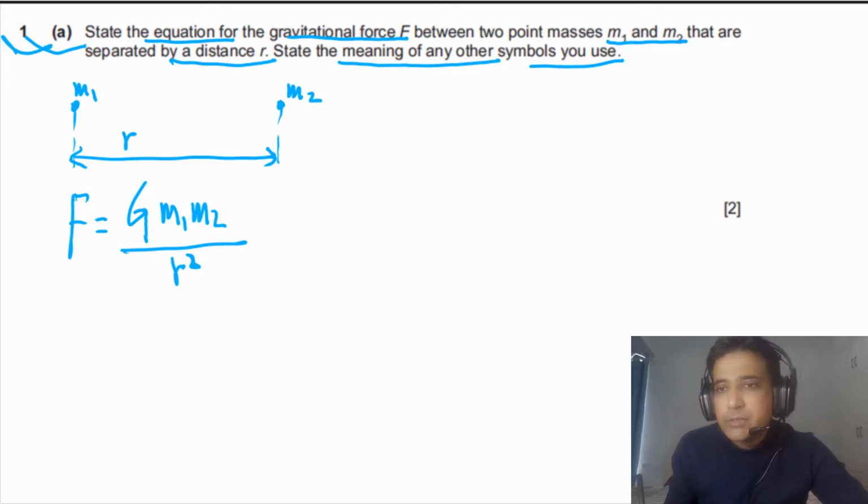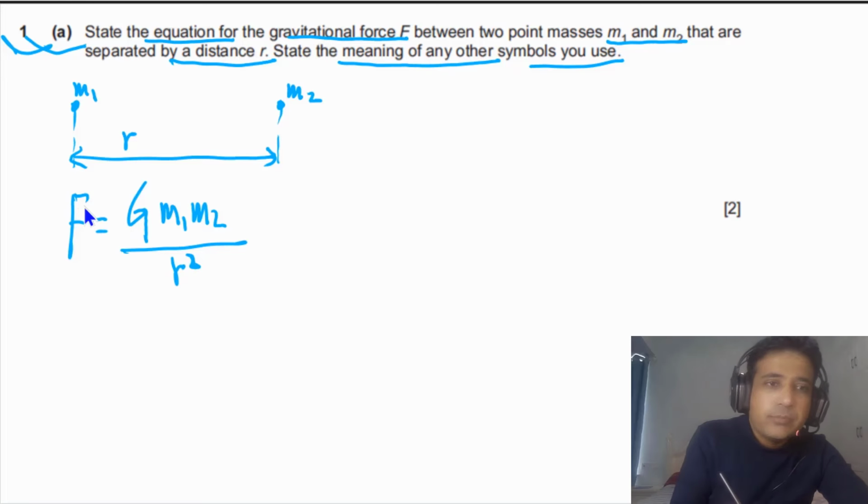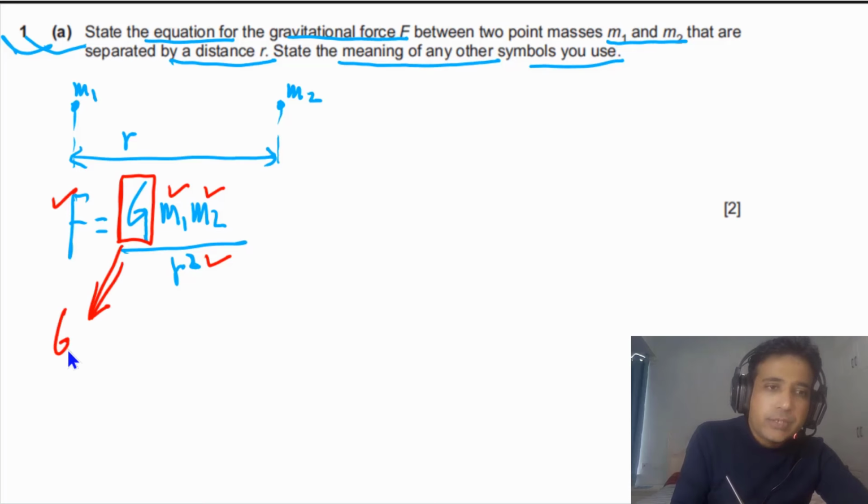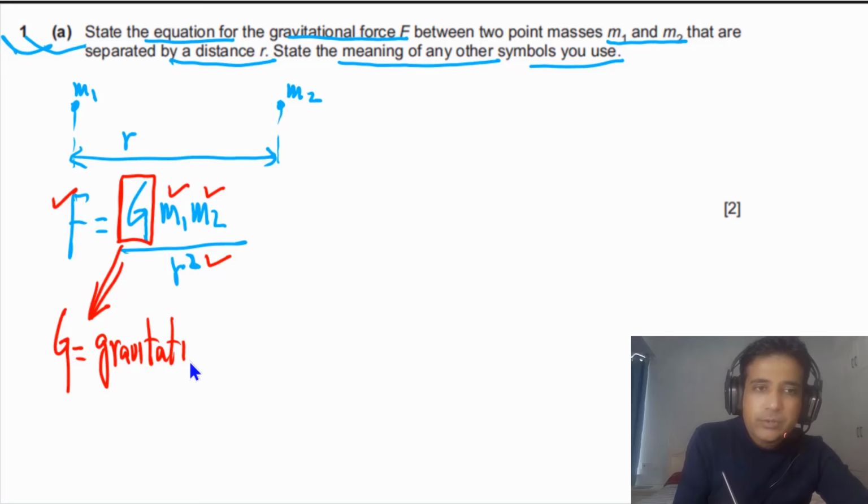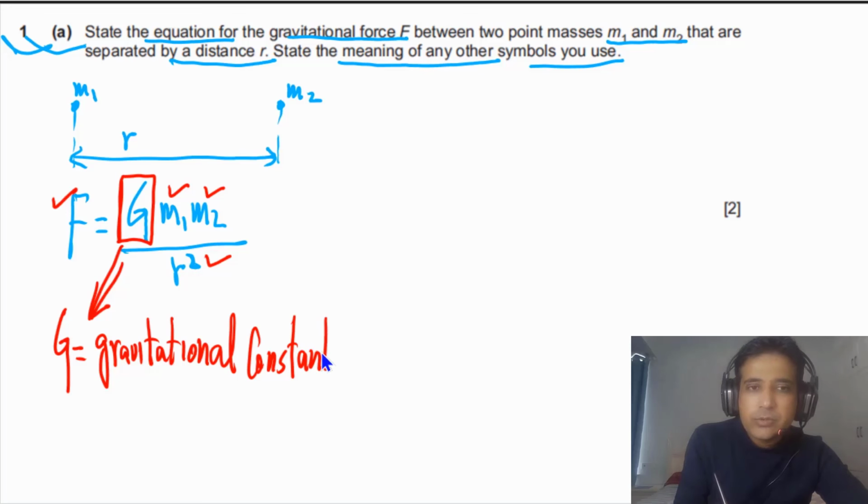In this case, some symbols are given to us: F is given, M1 is given, M2 is given, r is given. But the symbol G was not given in the question. So we simply need to write down what G is. G is the gravitational constant. If you write this down, you will get 2 marks.